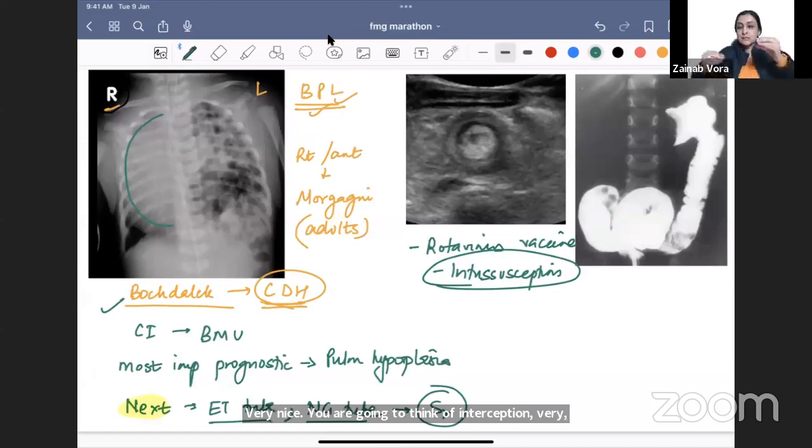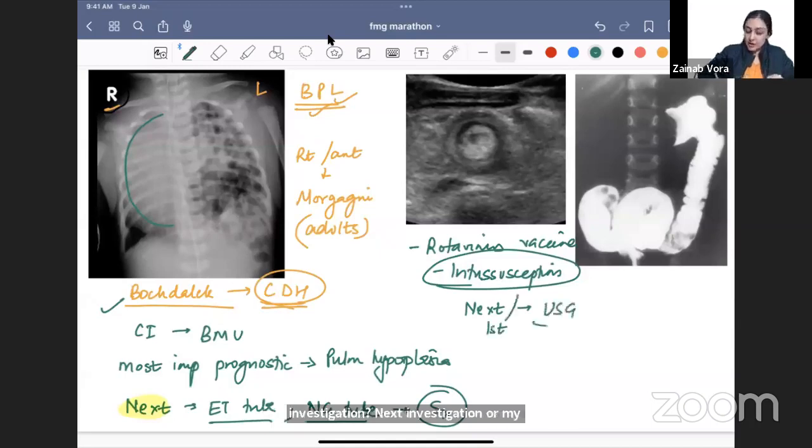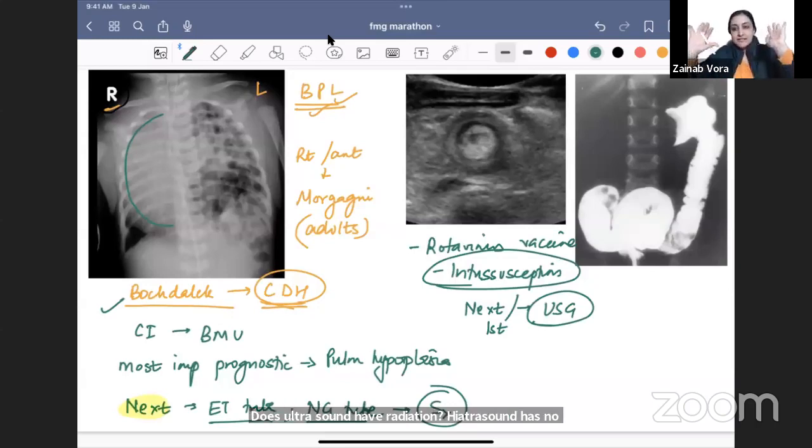So intussusception means one bowel going into the other. So what will you see here? First of all, the question will be what is your next investigation? My first investigation is going to be ultrasound. Does ultrasound have radiation? Ultrasound has no radiation. Which other investigation has no radiation? MRI. So routinely there are four investigations: X-ray, CT, ultrasound, MRI. X-ray and CT have radiation. MRI and ultrasound have no radiation. So ultrasound is something that I will always prefer in children as the first investigation, right? So if you don't know the answer, think along these lines, okay?